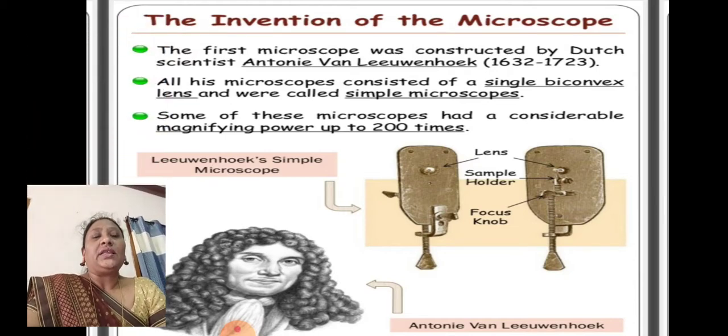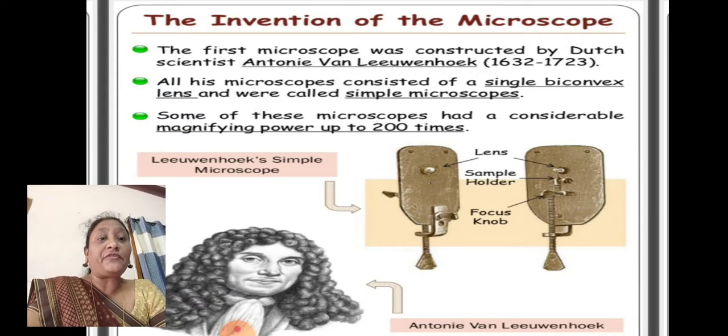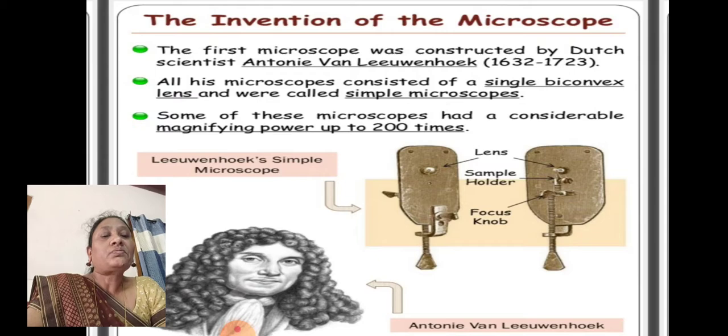So let us see the invention of the microscope. The first microscope was constructed by the Dutch scientist Antony van Leeuwenhoek, 1632 to 1723. All his microscopes consisted of a single biconvex lens and were called simple microscopes. You can see in the picture the lens, sample holder, and focus knob. This is the microscope which was invented by Antony van Leeuwenhoek.